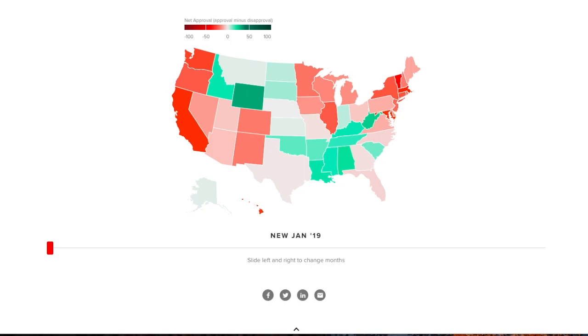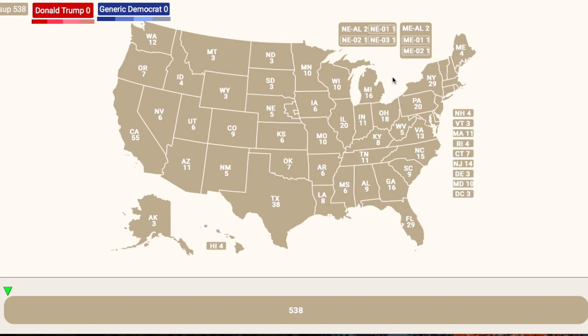So we're going to be filling out the electoral map purely based on his approval ratings. This is not my prediction. I want to make that clear. This is not a 2020 election prediction whatsoever. This is not what I think is going to happen. I think they definitely can change.